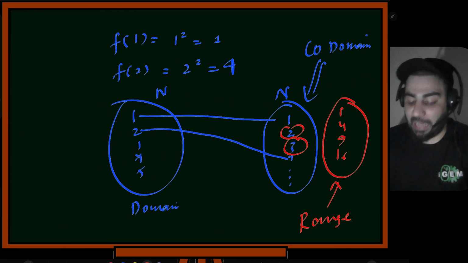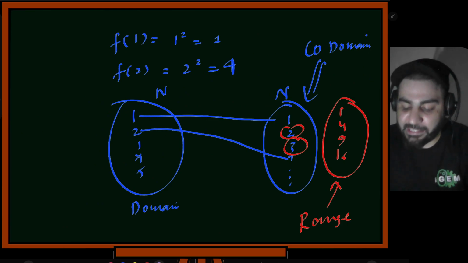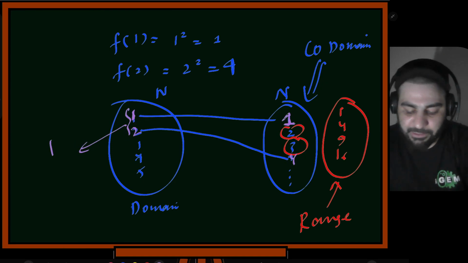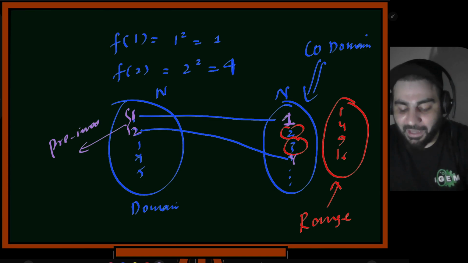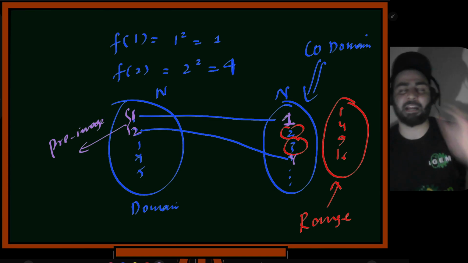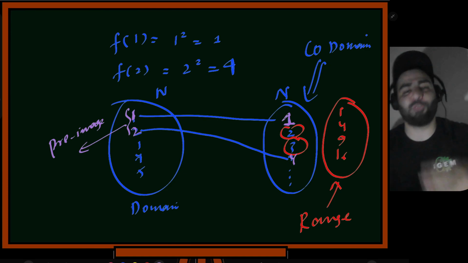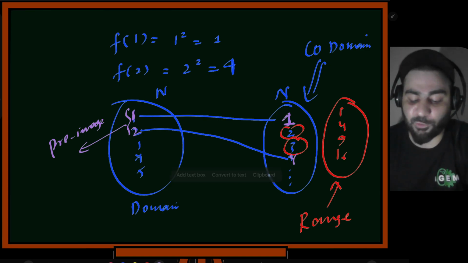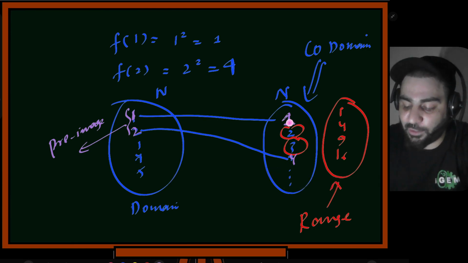Okay. Now here, if you see these numbers, this 1, this 2, and let's suppose this 1, this 4, this 1, 2 is called pre-image. Maths is more about learning the lingo. So right now we're understanding the language of mathematics. You understand everything here, I'm just giving names to these things. So this 1 and 2 is called pre-image, and this 1, 4 is called image.